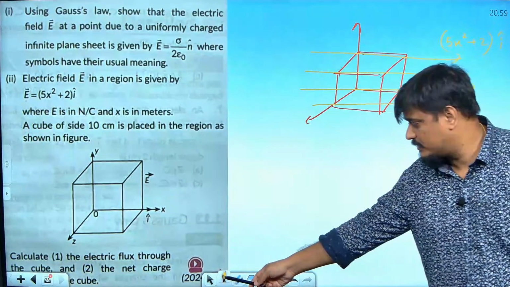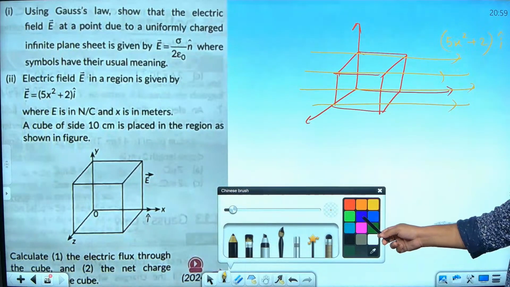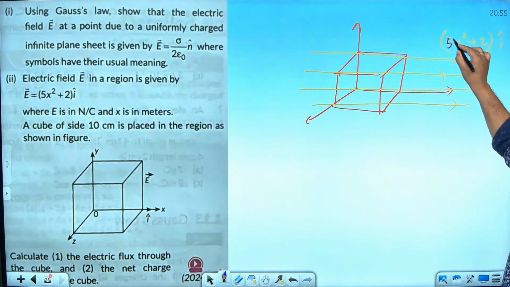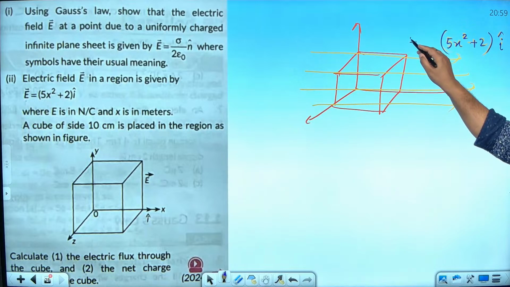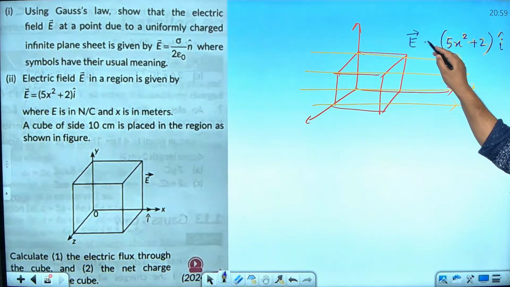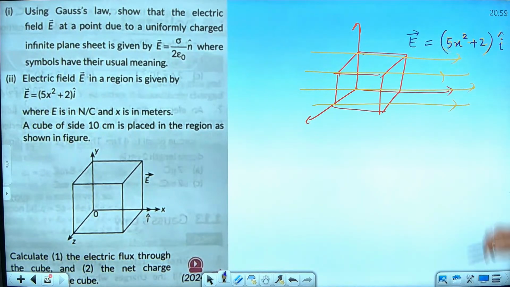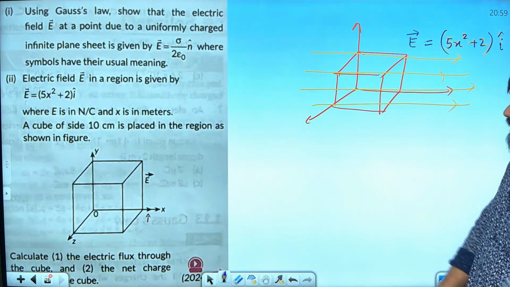Okay, now they are asking you to find electric flux.